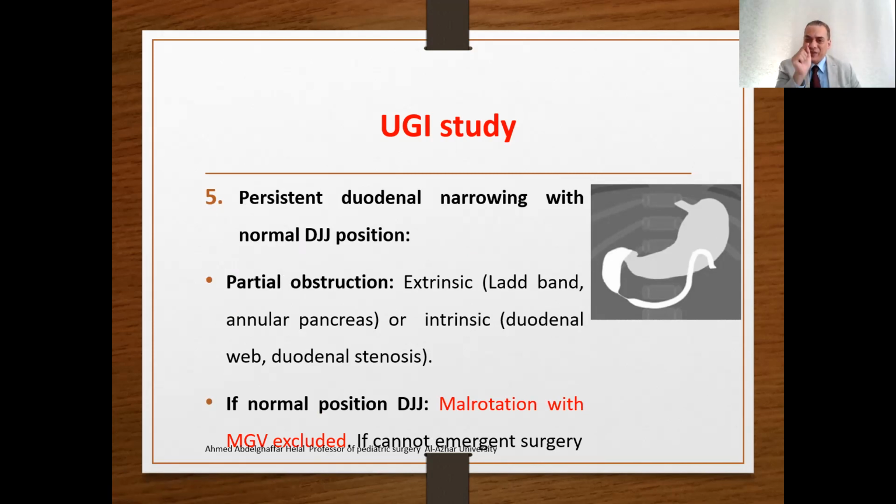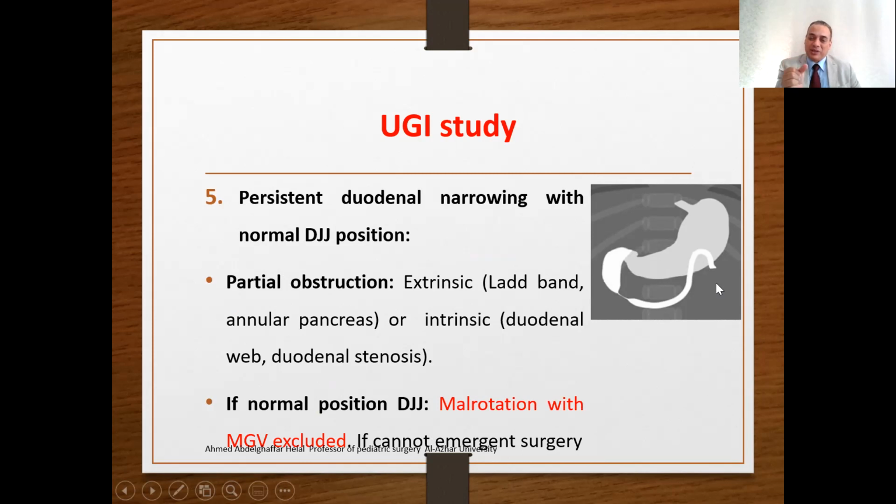However, it indicates that there is a partial obstruction. Partial obstruction may be extrinsic or intrinsic. The upper dye study will not document the cause 100%. However, with the presence of the normal position of the DJ, you can say that malrotation and volvulus may be excluded and there is no need for emergent surgery.